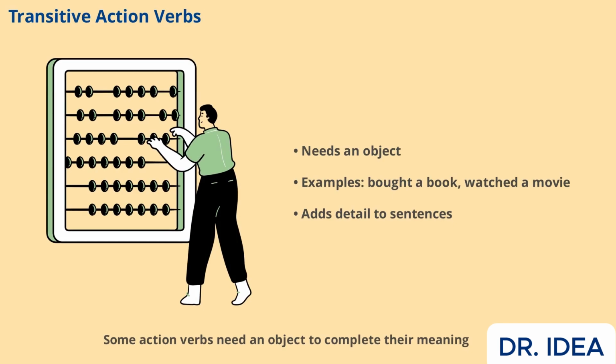Some action verbs need an object to complete their meaning. These are called transitive verbs. For example, in "she bought a book," the verb bought needs the object book to make sense. Another example, they watched a movie. Here, watched is the transitive verb and movie is the object. Transitive verbs help you give more detail and make your sentences more specific.